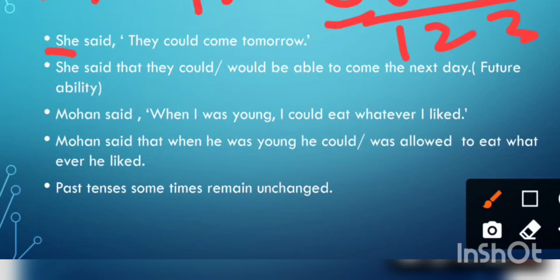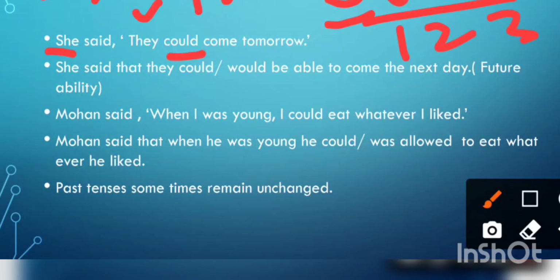Okay. So in third person pronouns, no change in third person pronouns. So they remain the same. So here they is third person pronoun. So you won't change it into I or you. And could, also a modal auxiliary, they won't change. So could will remain the same. They could come